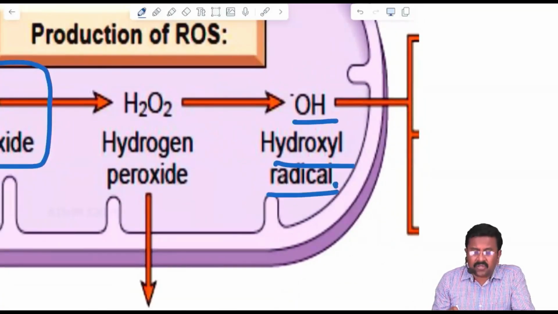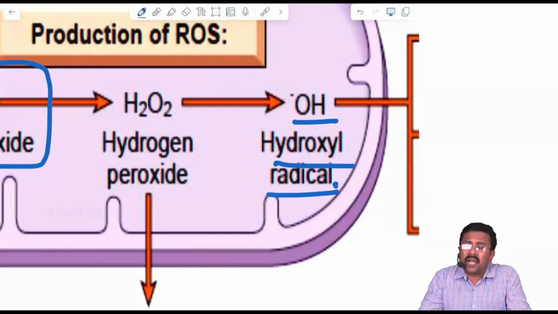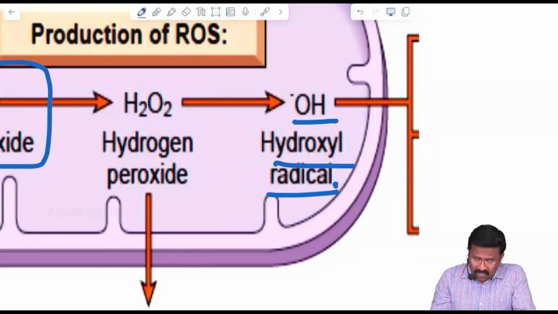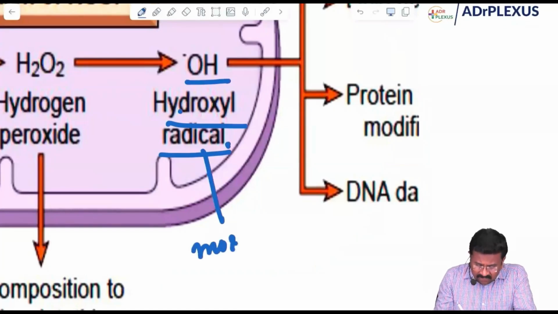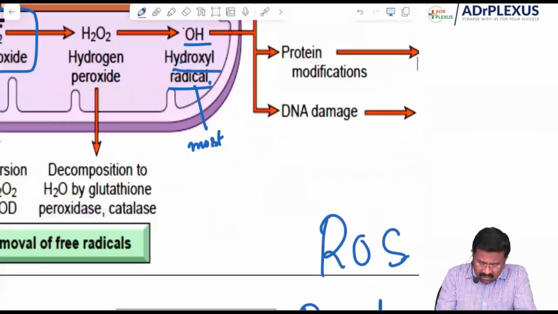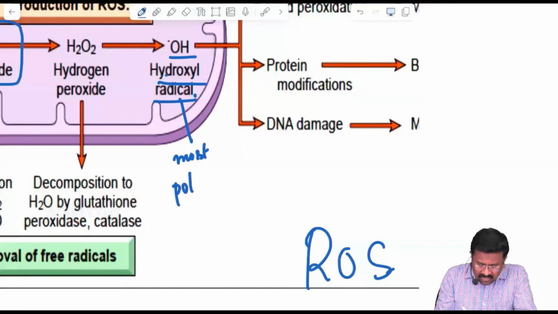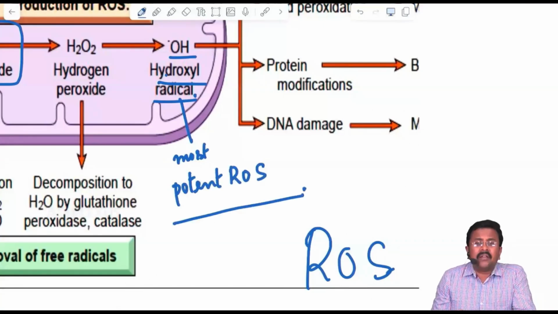Please remember, hydroxyl ion is the most potent ROS or free radical. And also remember, superoxide is converted into hydrogen peroxide with the help of an enzyme.